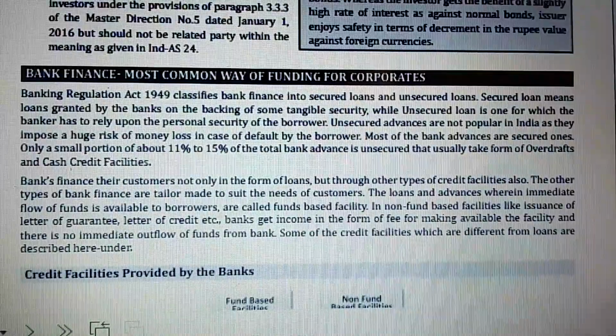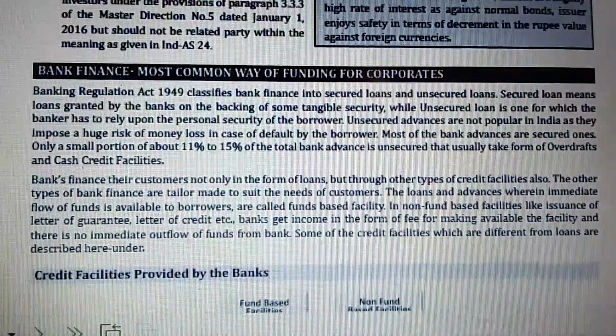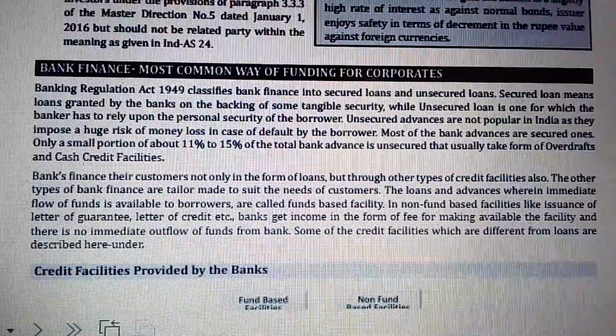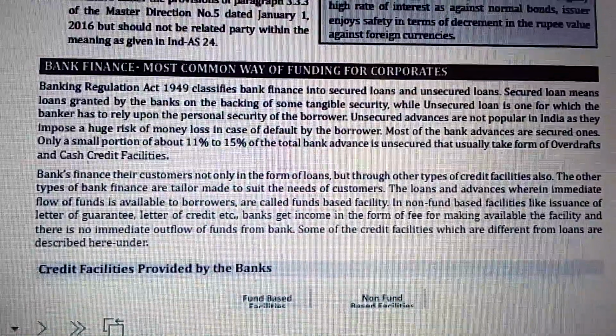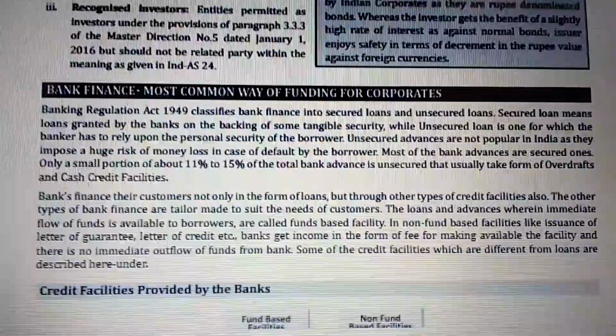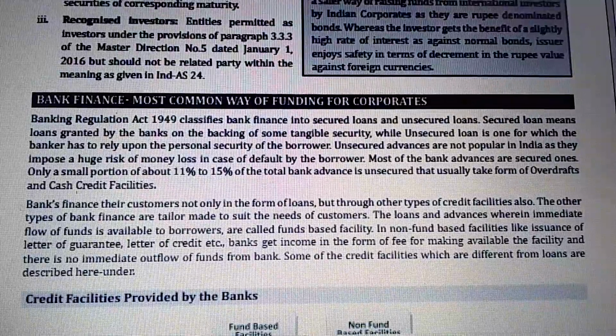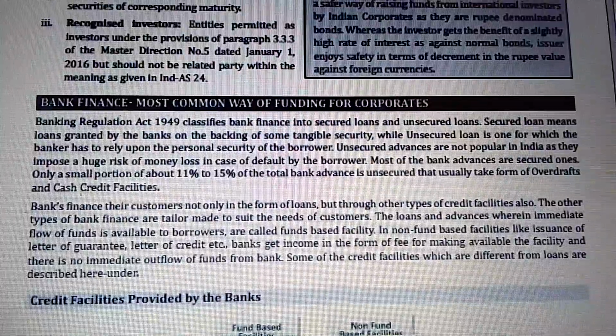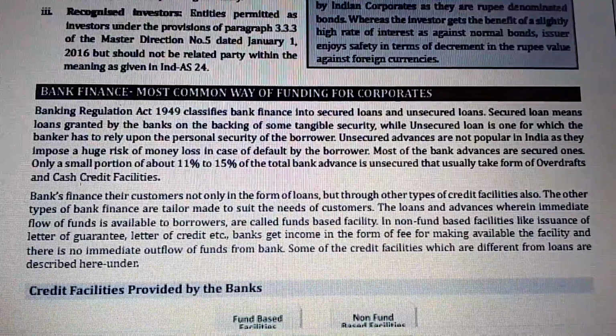Most of the bank's advances are secured ones. Only about 11% to 15% of the total bank advances is unsecured, that is, usually in the form of overdrafts and cash credit facilities. Now, banks finance their customers not only in the form of loans but also through other types of credit facilities. Also, the other types of bank finance are tailor-made to suit the needs of the customers.